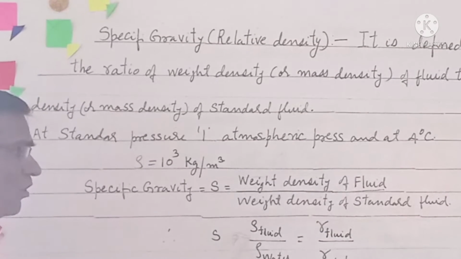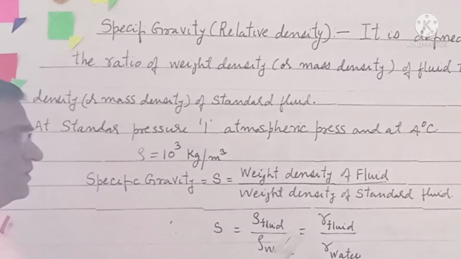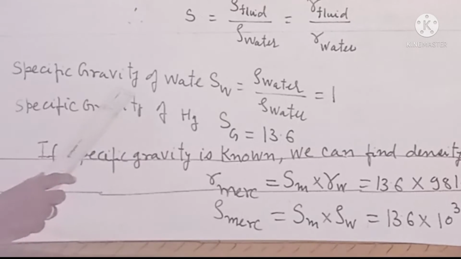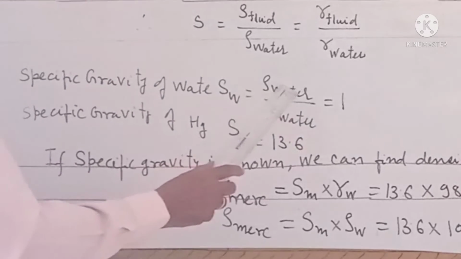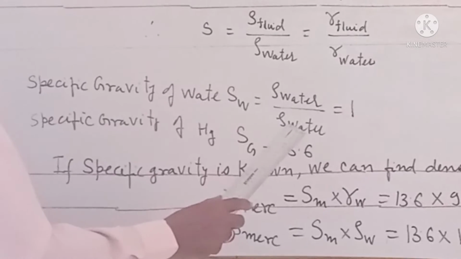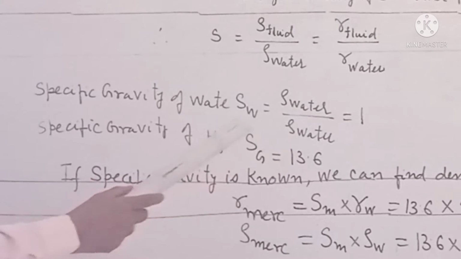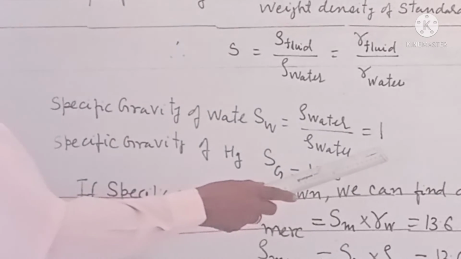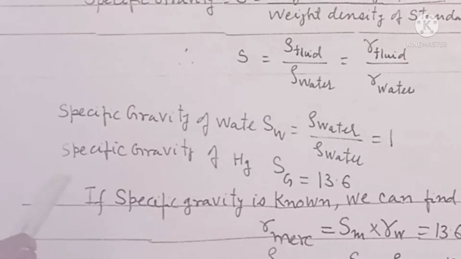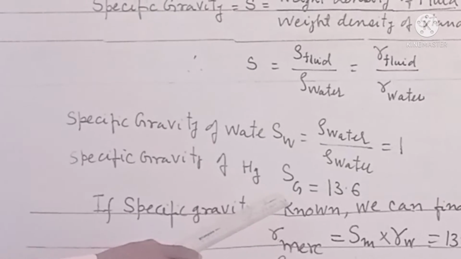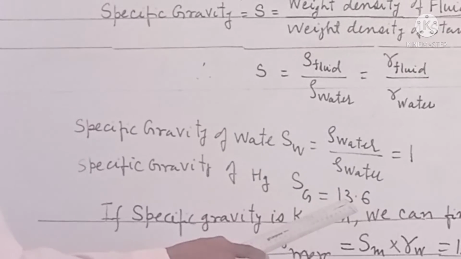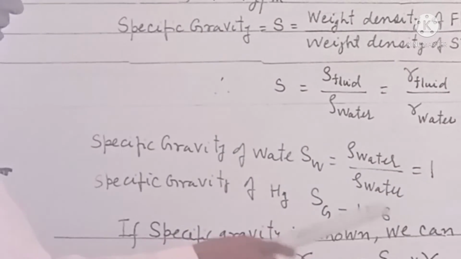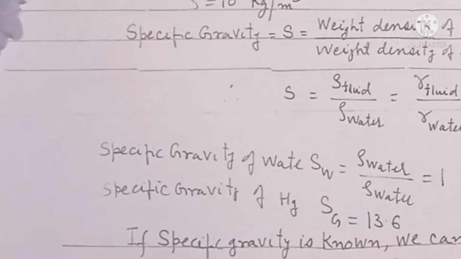Therefore, S is equal to rho of fluid upon rho of water, that is equal to gamma of fluid upon gamma of water. Specific gravity of water, SW is equal to rho of water upon rho of water. These are cancelled, so SW is equal to 1. So the specific gravity of water is 1. The specific gravity of mercury, Hg, is 13.6, meaning mercury is 13.6 times heavier than standard water.